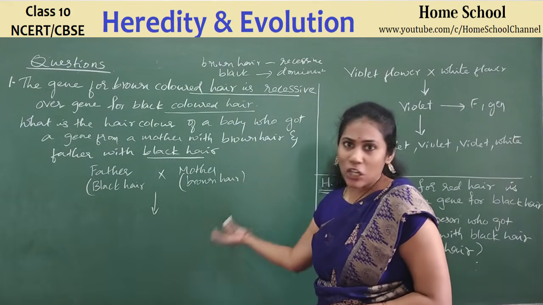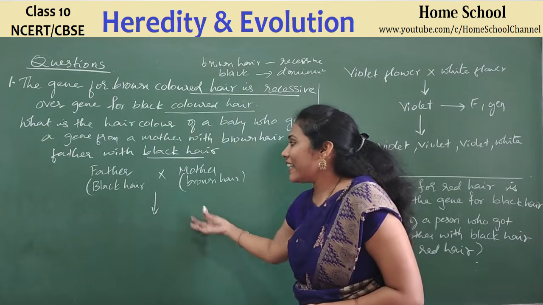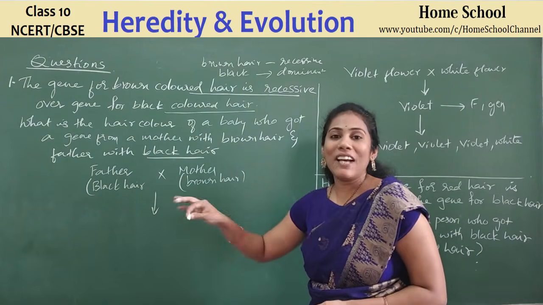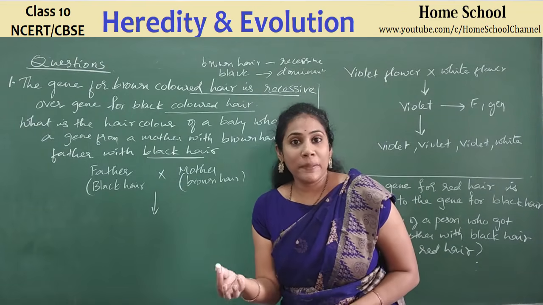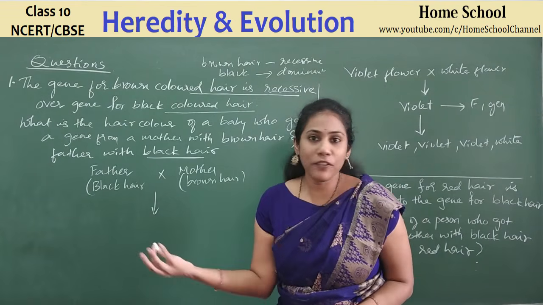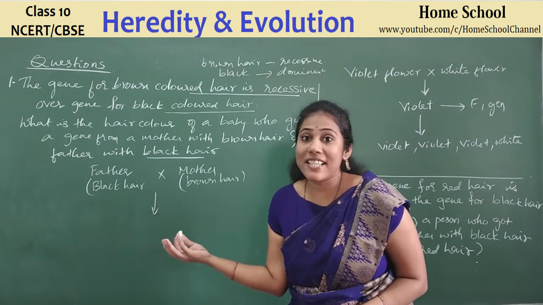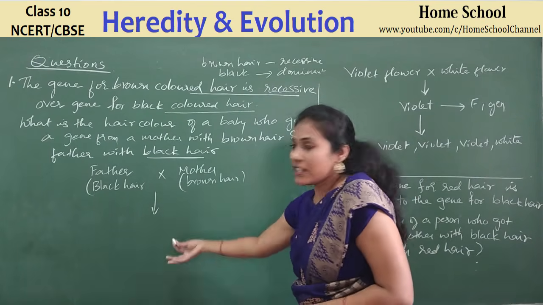We can do a cross and say that also. Just by looking at the question, you can directly write the answer that the baby will have black hair because the gene for black hair is dominant. This is how you can finish off the answer if it is asked for 1 mark. You can put the cross and show also.